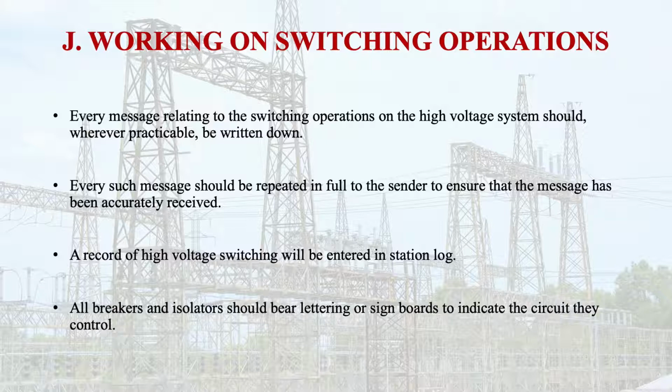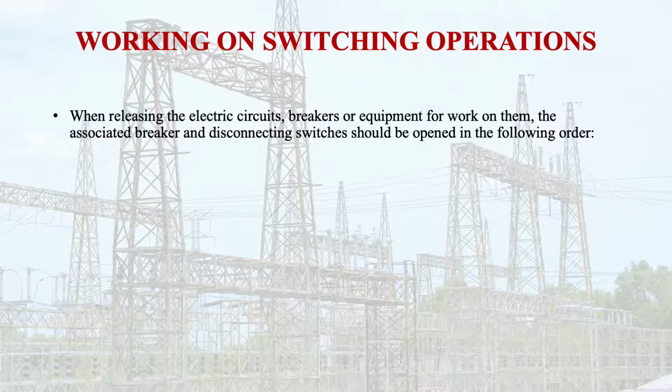All breakers and isolators should bear lettering or signboards to indicate the circuit they control. When releasing the electric circuits, breaker or equipment for work on them, the associated breaker and disconnecting switches should be operated in a certain order.